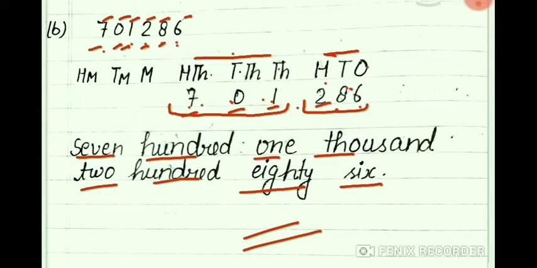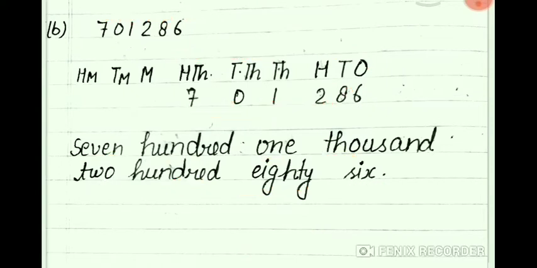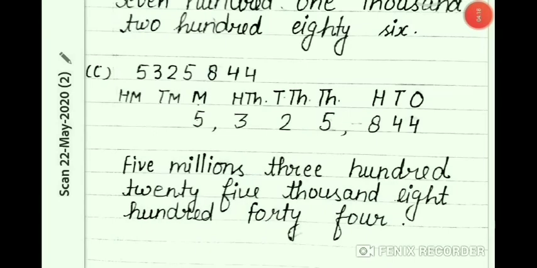Similarly, next look at the question, part C. The digits given are 5325844. How do we call it according to the international system?